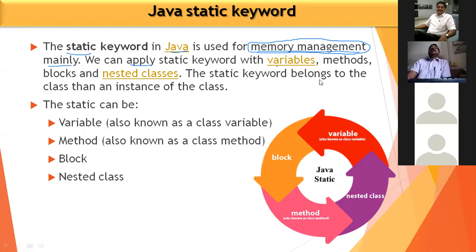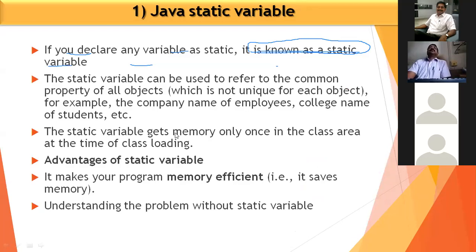So the static belongs to the class rather than an instance of the class. Static can be variables, static can be methods, static can be block, static can be nested class. Okay. So that is also an important thing we can consider about the static keyword. See here, for example, first is a static variable, Java static variable.